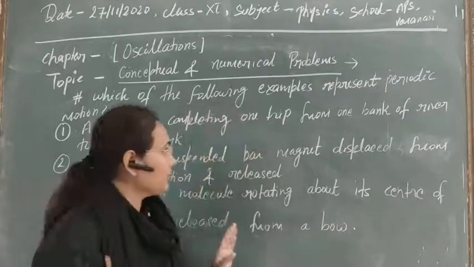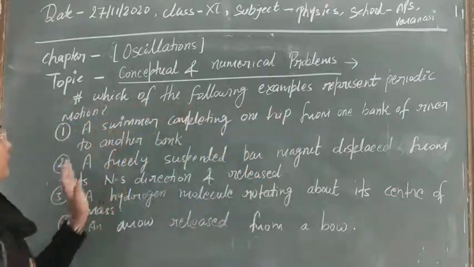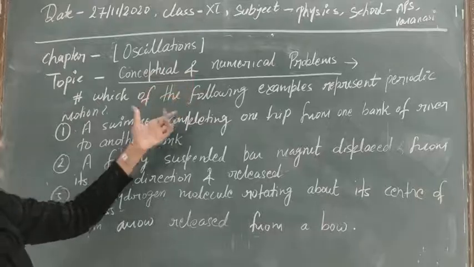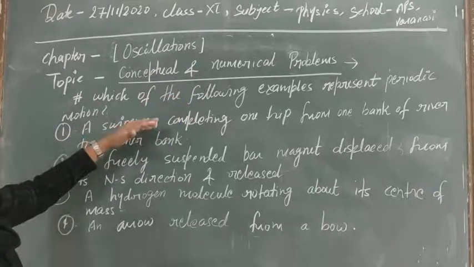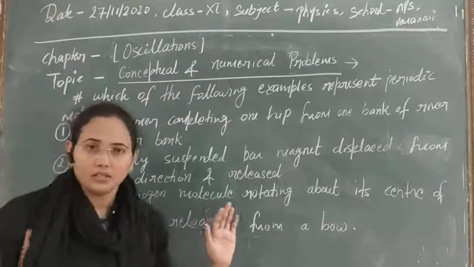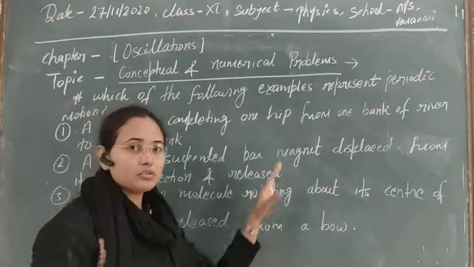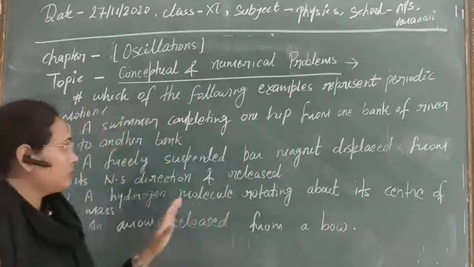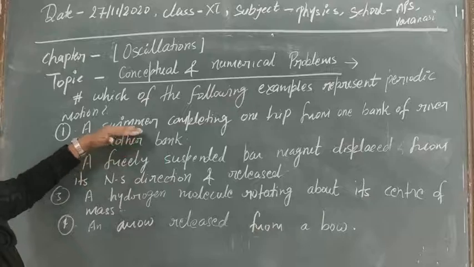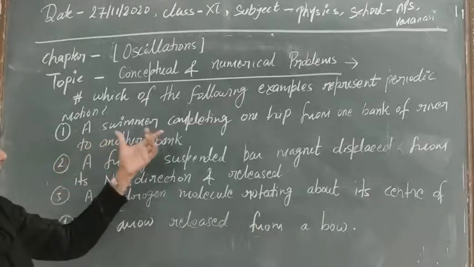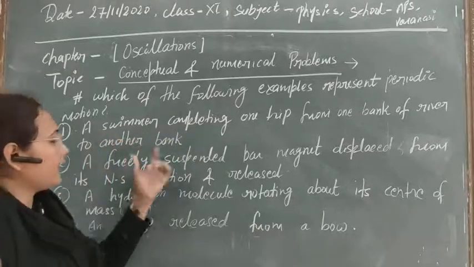Clear? So here we have to represent which motion is periodic and which is not. You can understand periodic motions by such examples. The first example is a swimmer completing one trip from one bank of a river to another bank.